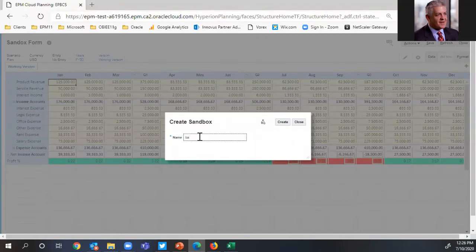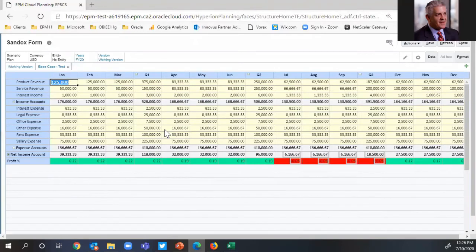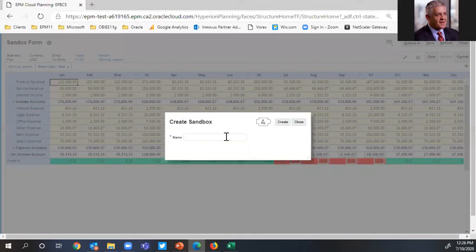And the first one I'm going to create is my base case test. So what just happened there? As I mentioned, it takes data from the working version and copies it over into a new version called base case test. So it's an exact copy of what's in working version. I'll go ahead and create 2 more real quick here.